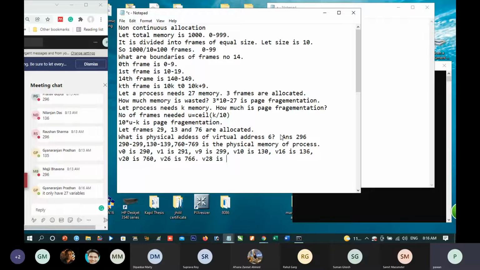It has only 27 variables from V0 to V26. So V27 and V28 do not exist. Even V27 is also not existing. Any doubt now?